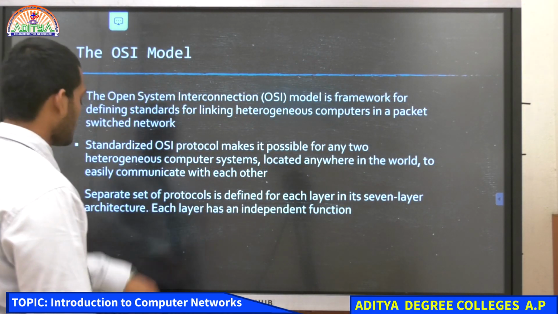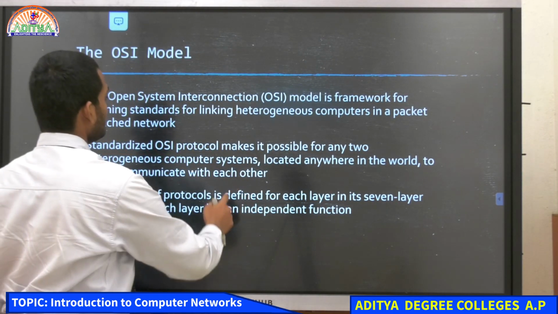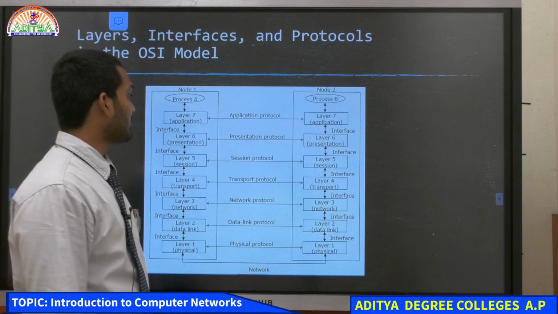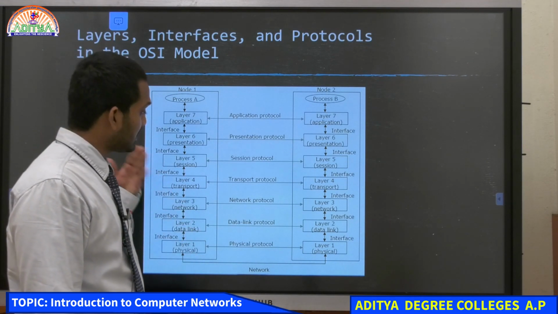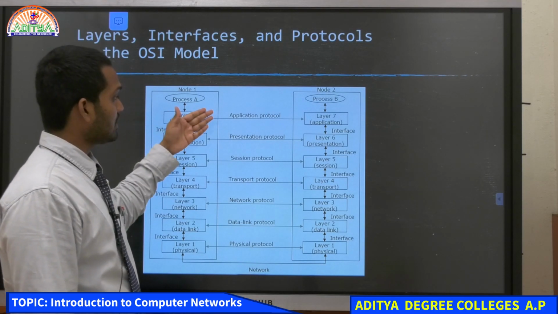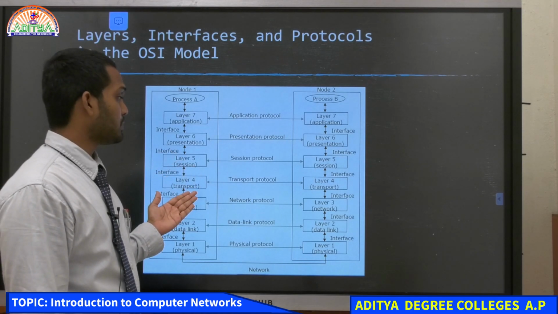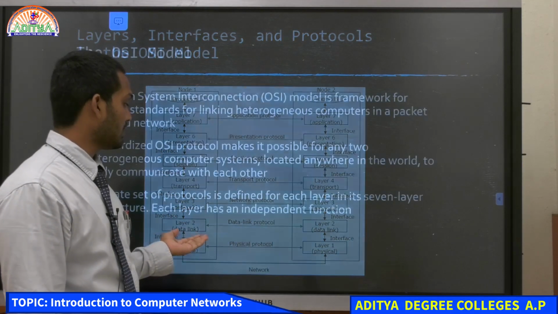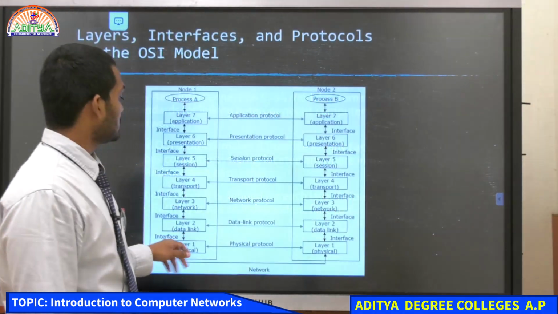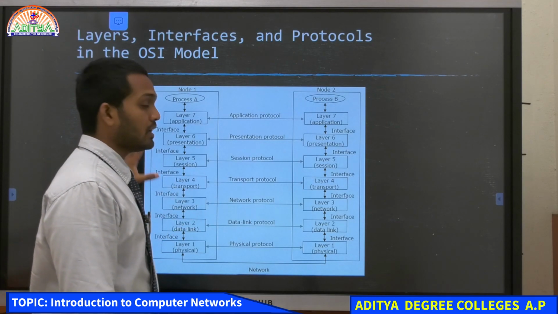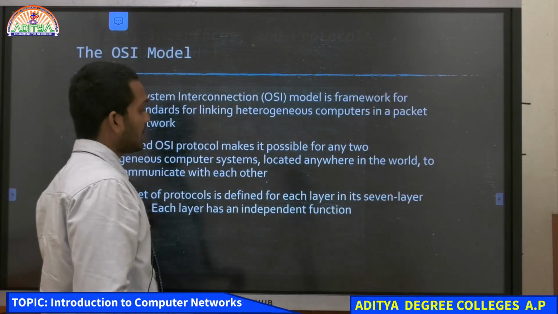And then we have the OSI model. This is the model I was talking to you about, and this is the diagram of the 7 layers of the OSI model, which help us transmit data. They are the application layer, presentation layer, session layer, transport layer, network layer, data link layer, and physical layer. These are the different layers, and with the help of the protocols in each of these layers, we are able to transfer data.